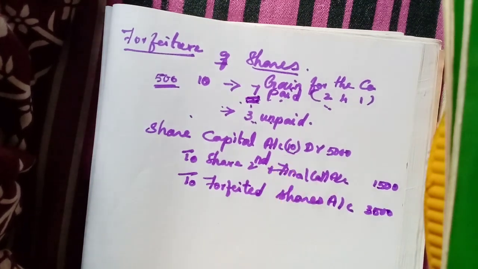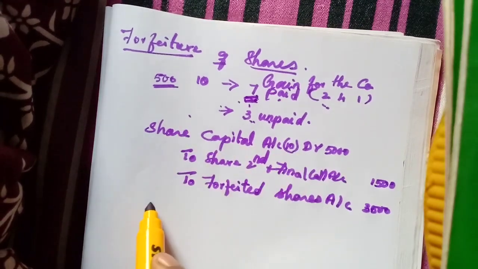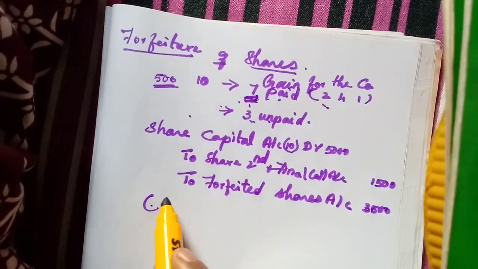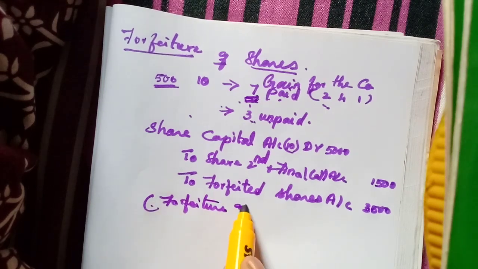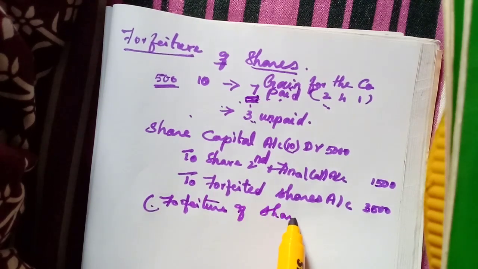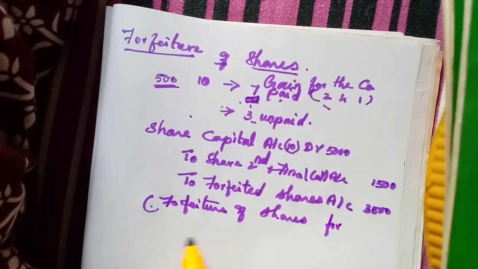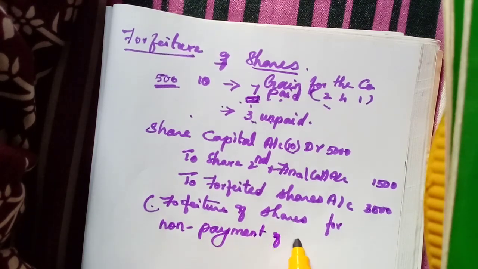So totally the called up money 10 into 500, 5000. Forfeited shares, forfeiture of shares for non-payment of final call.